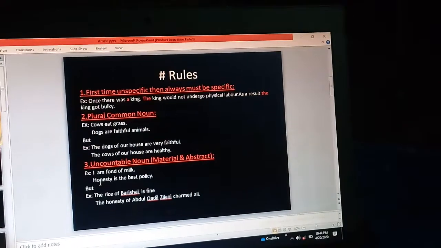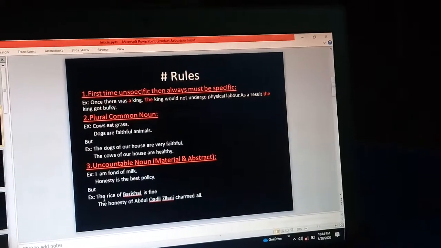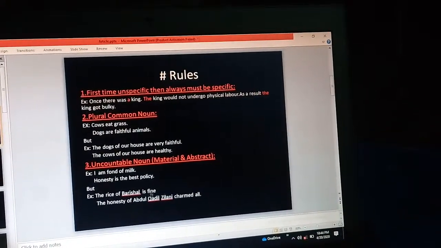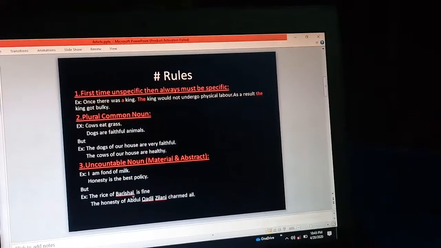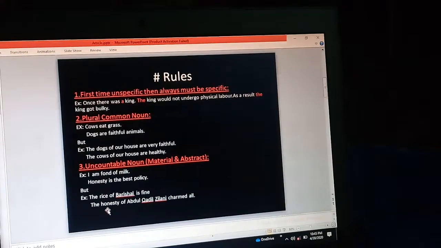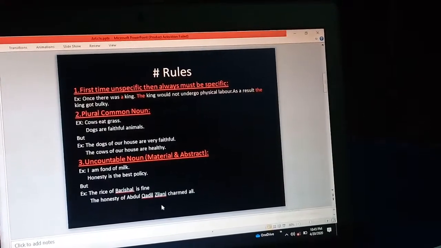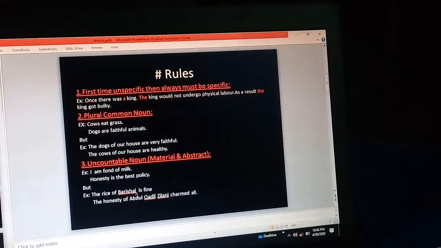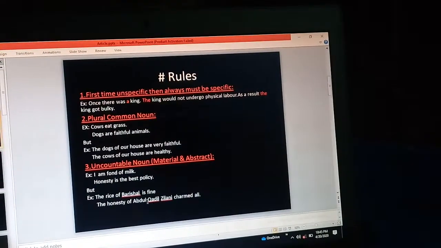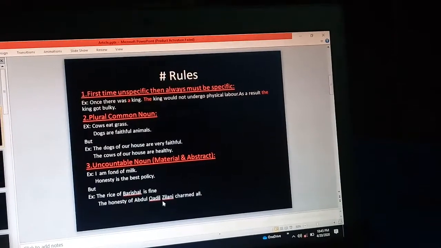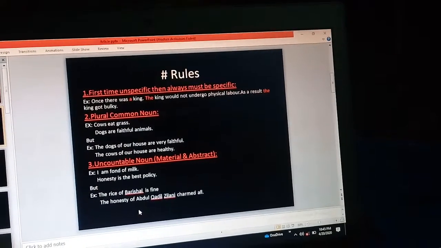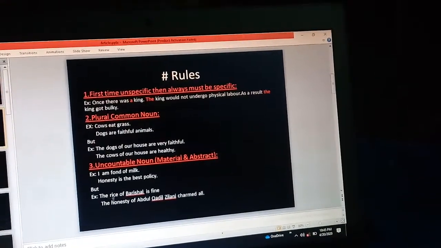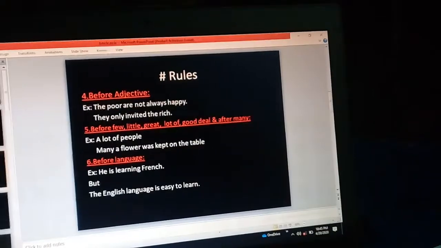But when it is specific, you must use the article. The rice of Barishal is fine. It is specific. The rice from where? Rice from Barishal. The honesty of Abdul Qadir Jilani. Whose honesty? It is not only honesty, this is the honesty of Abdul Qadir Jilani. So it is specific. When it is specific, then we must use the article the here.